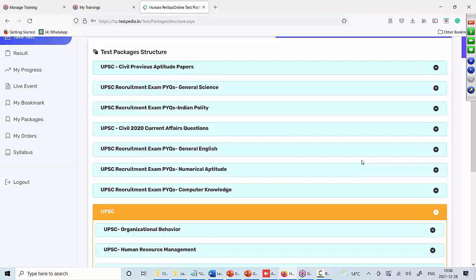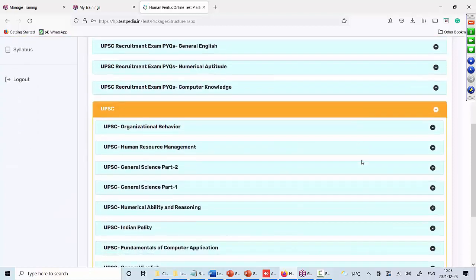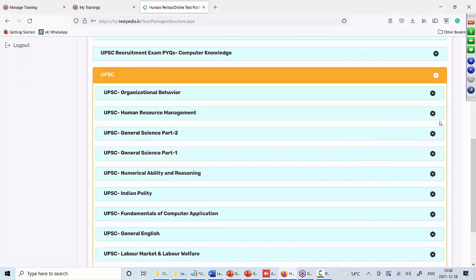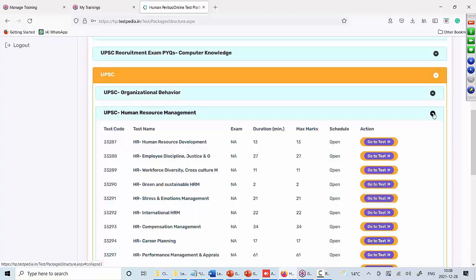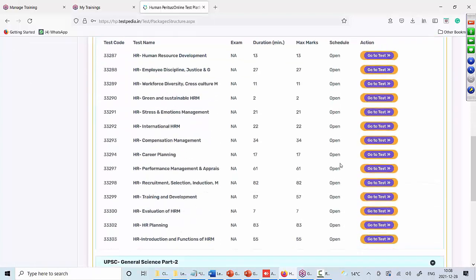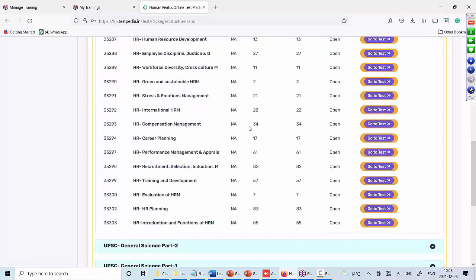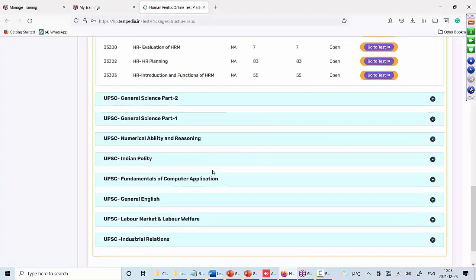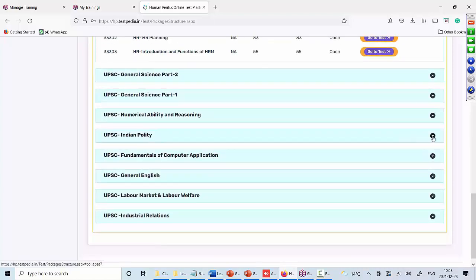Second important point, please note that we have subdivided these 7,000 questions into approximately 150 subtopics. For example, let us look at the topic of human resource management. As you can see, there are 34 questions only on the topic of compensation management. Similarly, there are 61 questions on performance management and appraisal. We can also look at another topic, maybe Indian polity.